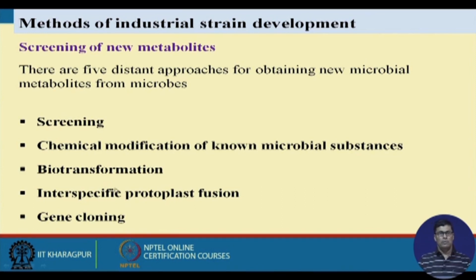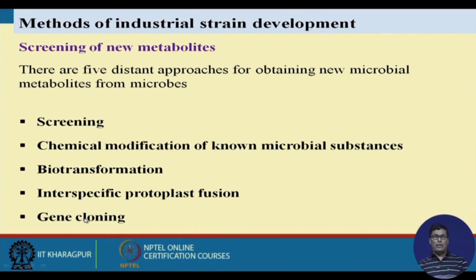Biotransformation, which we can easily carry out with the help of microbes. And interspecific protoplast fusion, because different organisms have different characteristics. If you do protoplast fusion, characteristics of one organism can switch over to the other organism, and you get the properties of that organism in the system.